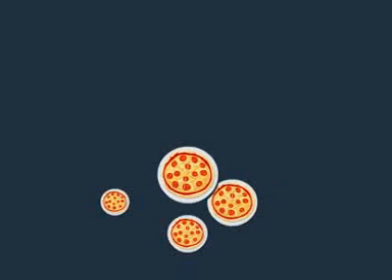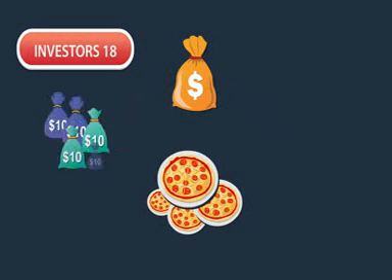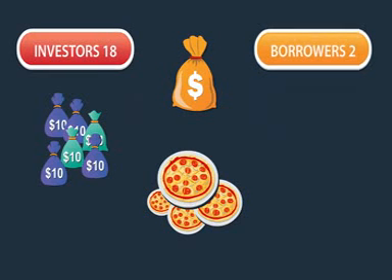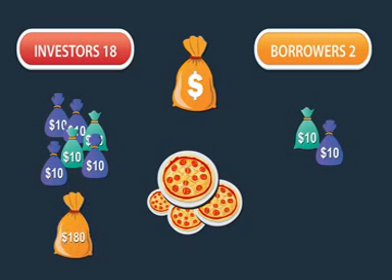Let's suppose you wish to open a pizza store by pooling in money from 20 friends. 18 of your friends agree to your proposal. But 2 friends say they would lend you money, but are not willing to take risk by investing. So now you have $180 contributed as investment, and $20 as liability.